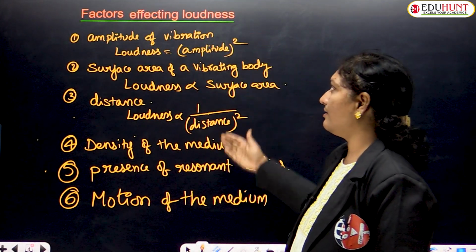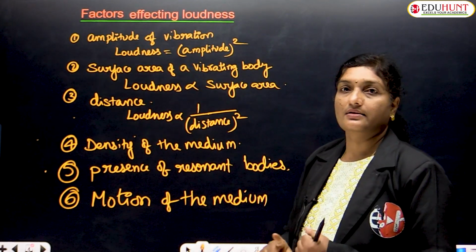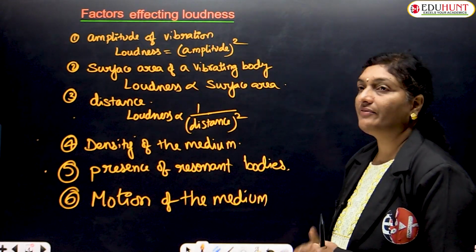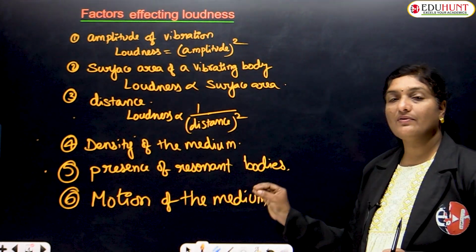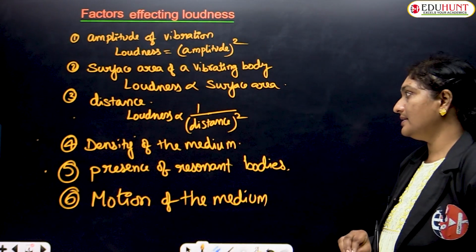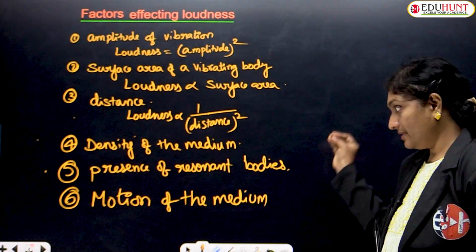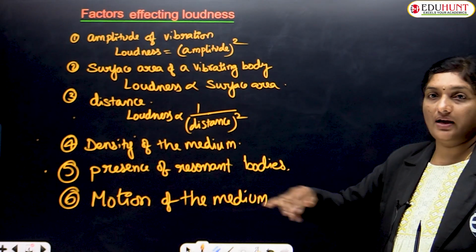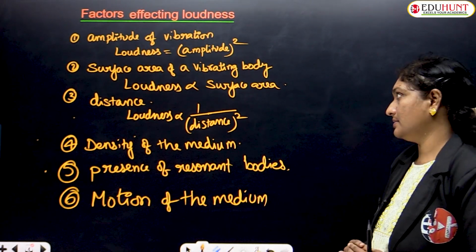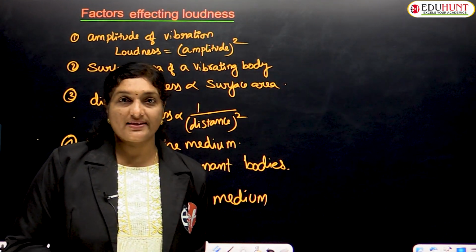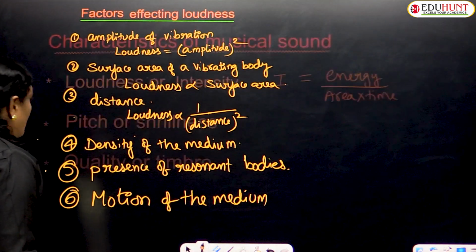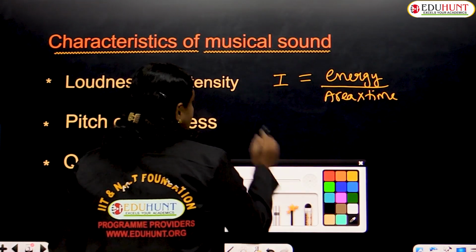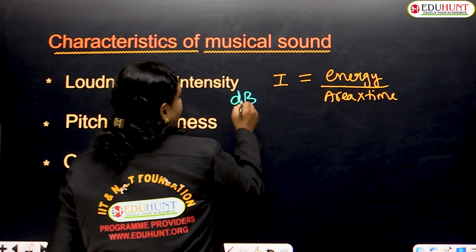So, factors affecting the loudness: amplitude of vibration, surface area of the vibrating body, distance between the source of sound and the listener, density of the medium, presence of resonating bodies, as well as the motion of the wind in and around us. Children, generally loudness is measured in decibels. The unit of loudness is the decibel, indicated with the letters dB.